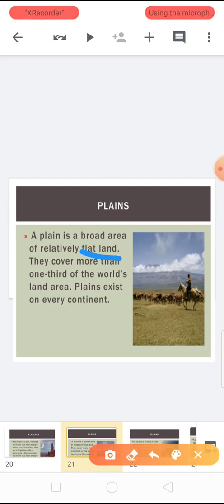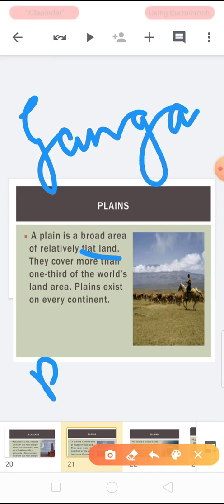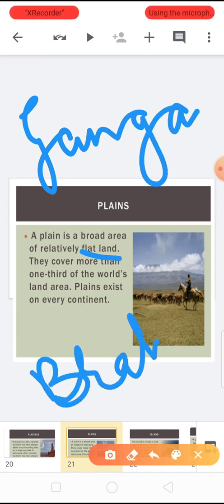Now some of the largest plains made by rivers are found in Asia and North America. So for example, in Asia these plains are formed by Ganga and Brahmaputra. So these are the two famous rivers in India, and the Yangtze in China.